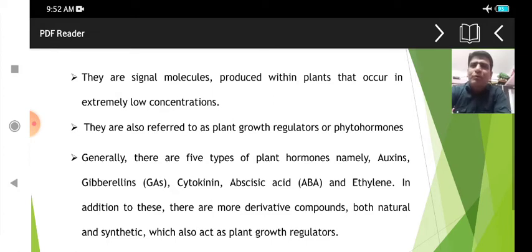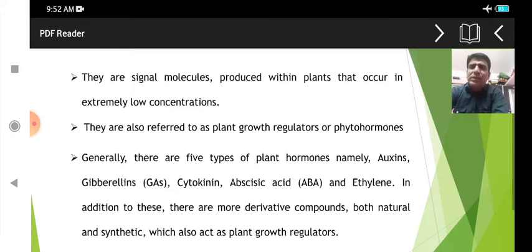Auxins are represented by indole acetic acid, which is the main representative of auxin. Auxin is basically a group of hormones, including indole acetic acid, indole butyric acid, and naphthalene acetic acid. These are different naturally occurring and synthetic ones, which we will see later.